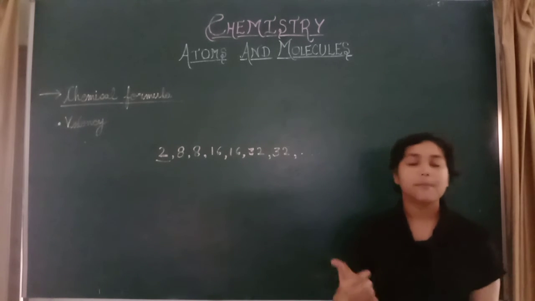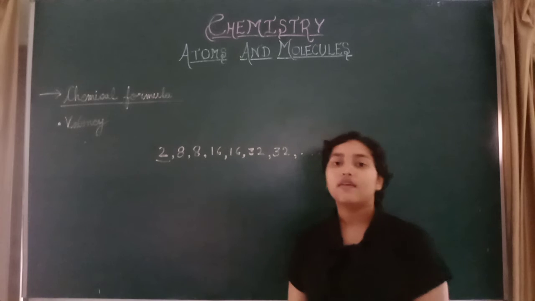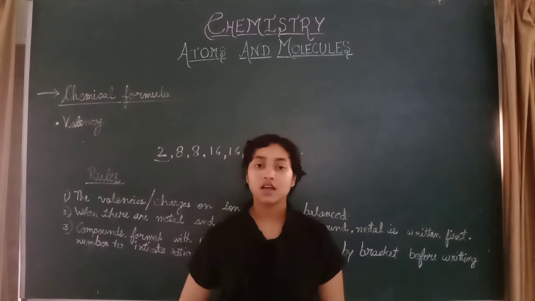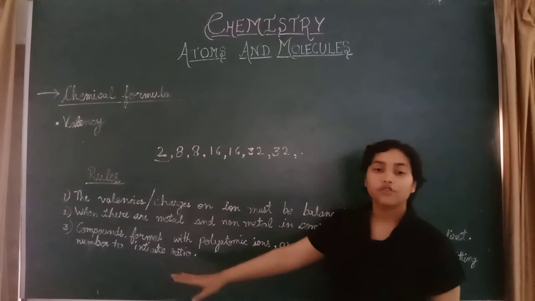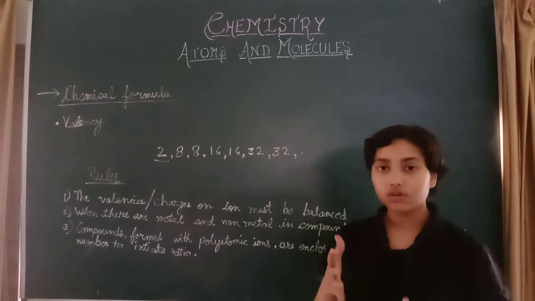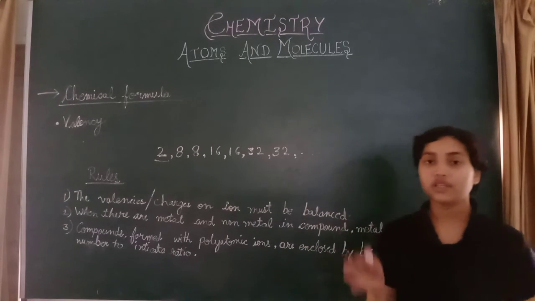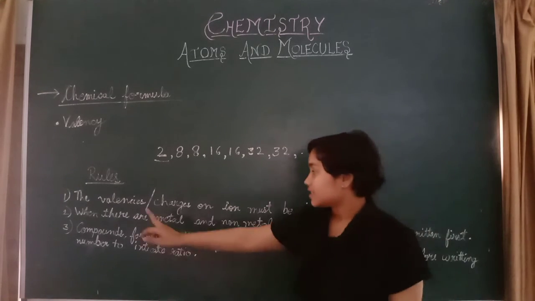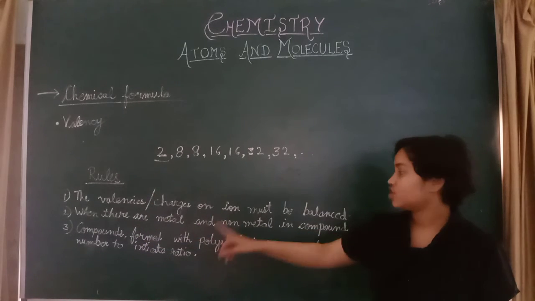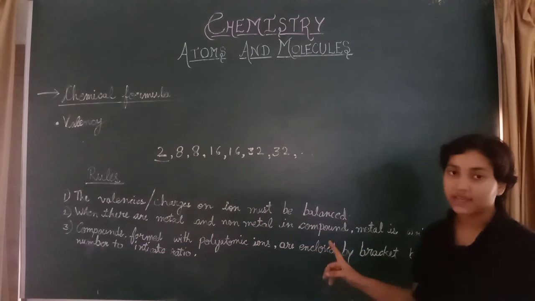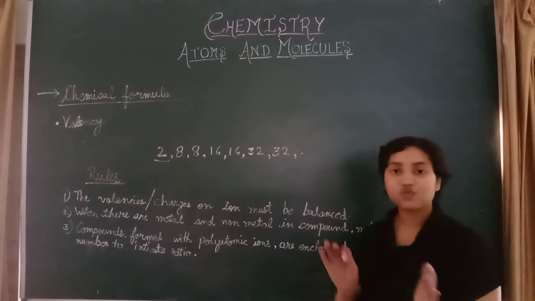So now we will see some examples and some rules of valency. Here are some rules we have to remember before using valency. First, the valency or the charges on ions must be balanced.